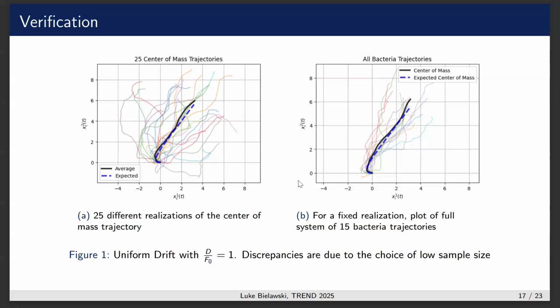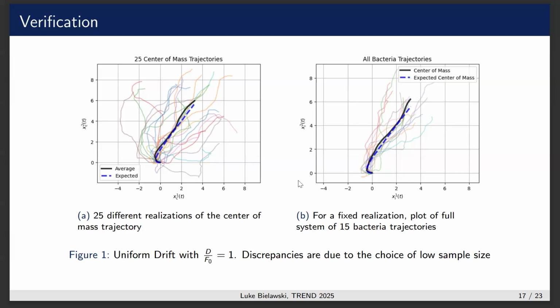On the right, the left was just simulating the center of mass trajectory. This is simulating the full system and showing that we didn't make an error separating out center of mass from fluctuations. We can see again, center of mass and expected are very close. The parameters of the system are just so everything goes up and to the right. So we see average and expected are very close.